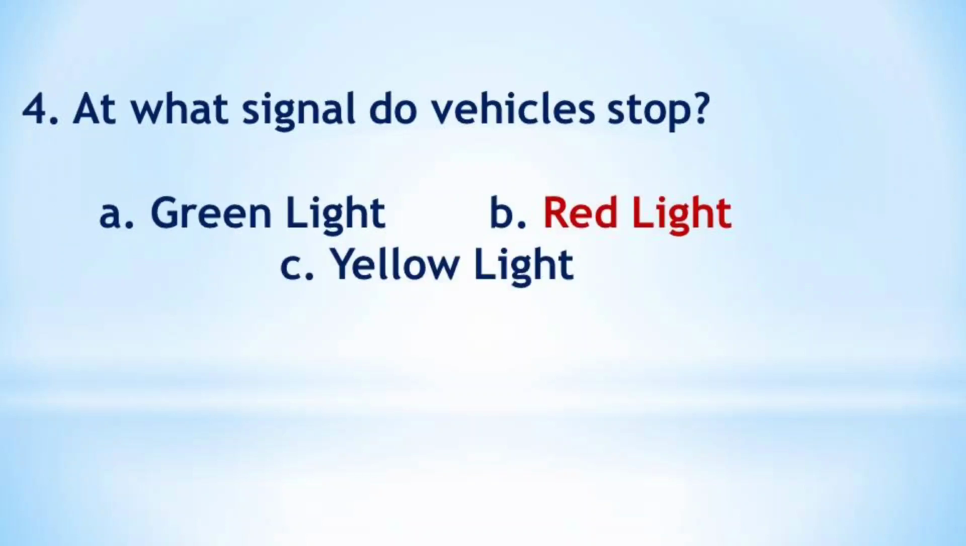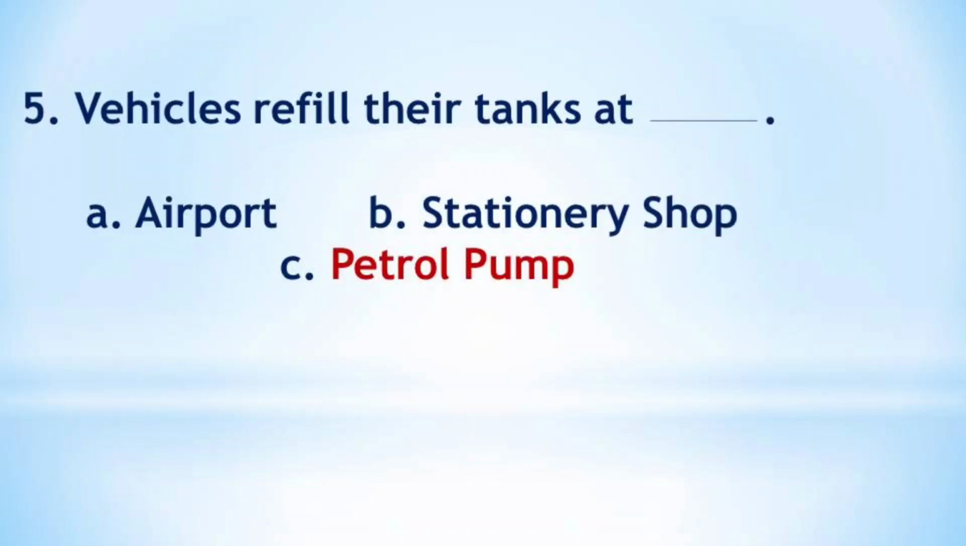Question number 4. At what signal do vehicles stop? Vehicles stop at a red light, isn't it? At red signal, vehicles stop. So the answer is option B, red light. Question number 5. Vehicles refill their tanks at dash. The answer is option C. Vehicles refill their tanks at petrol pump.